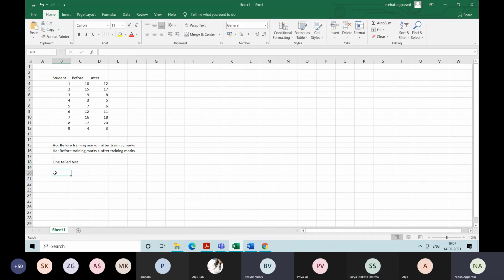And next is T calculated. So write down the formula for T calculated in this case, the paired sample T test.